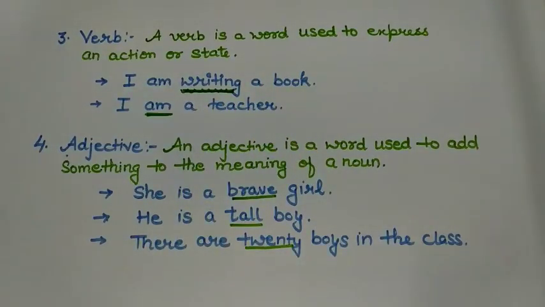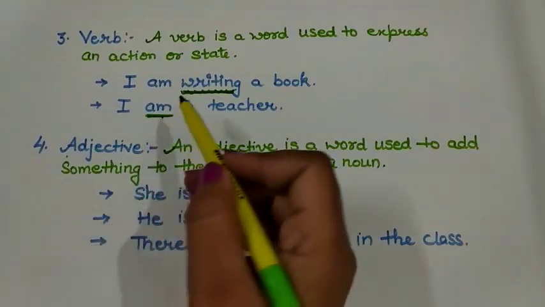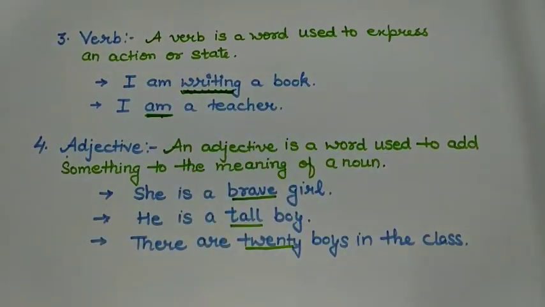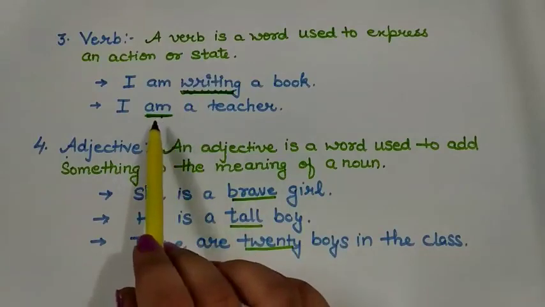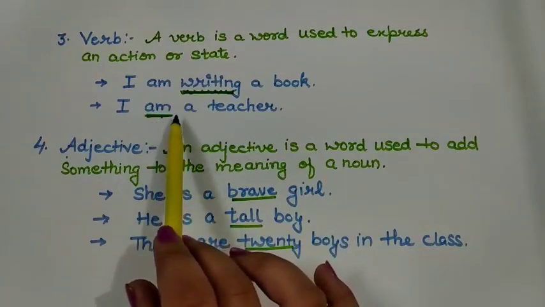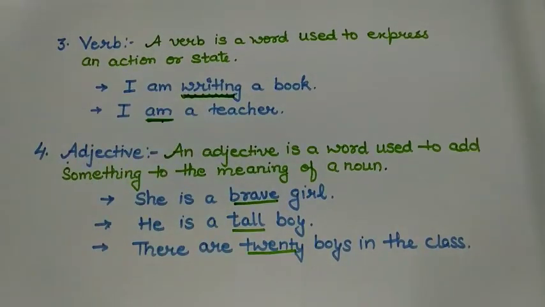Next sentence is I am a teacher. Can you see the verb here? Of course, I have underlined am. Am is not a physical work but acting as a verb here. Am is actually the present form of verb be. So you can see that there may be no physical work but verb is here. As I already told you that verb is very important because there can be no sentence without verb.